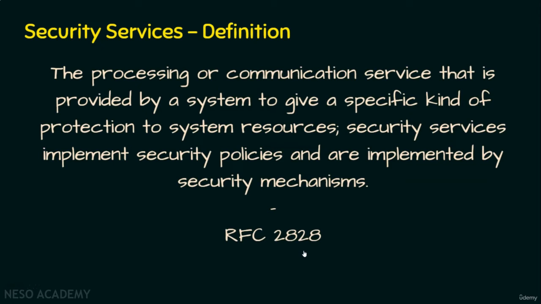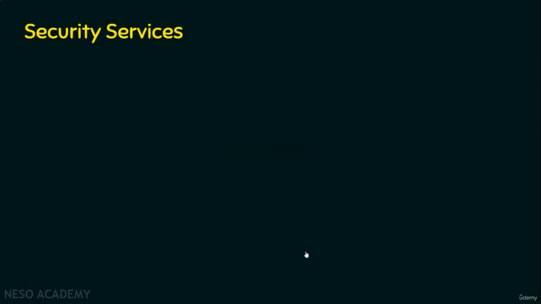Let's see the various security services that are offered by the secured system. Basically, there are 5 security services. The first security service we would like to address is authentication. What is authentication? Actually, this is the assurance that the communicating entity is the one that it claims to be. Suppose the communicating entity claims to be Alice, then authentication says that Alice only is accessing the data item or the system resources. In simple words, authentication proves the identity of the sender.